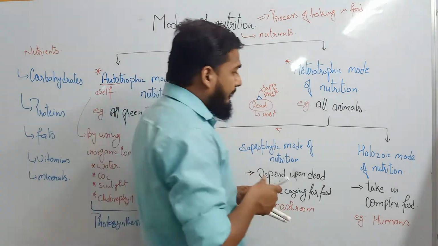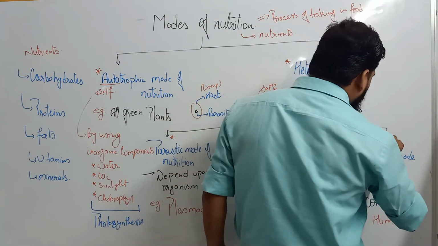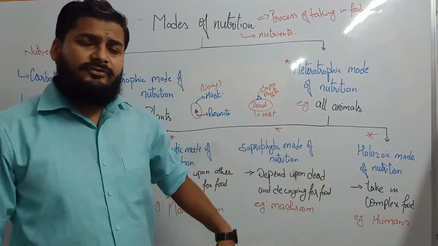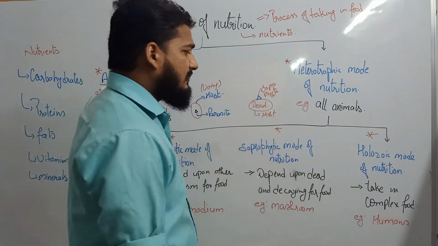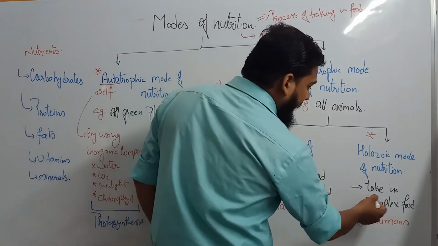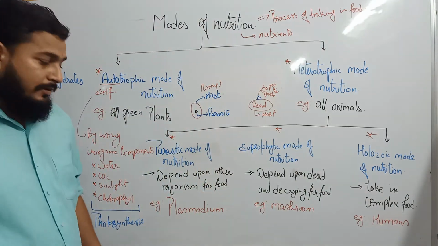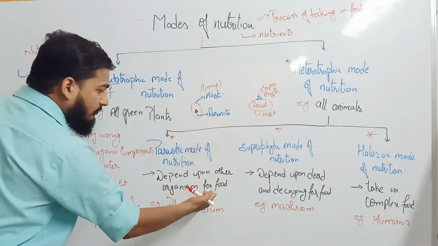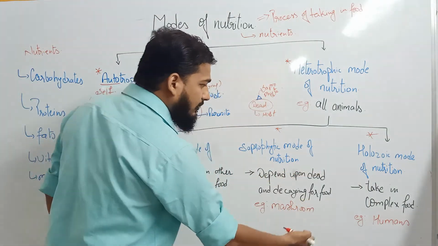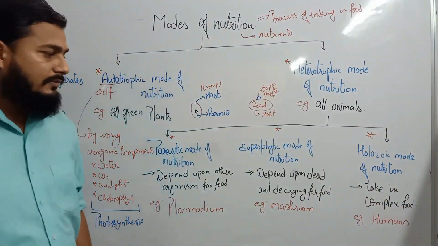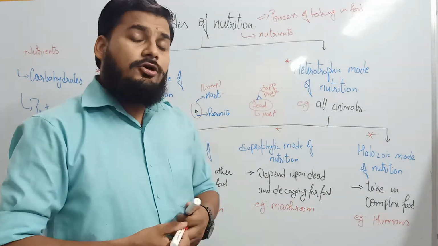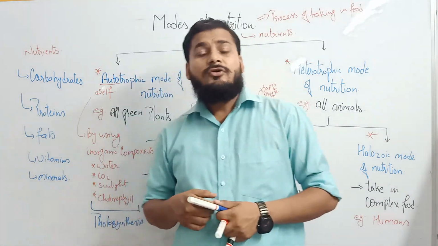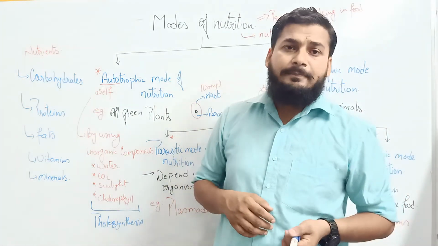Then the third type is the holozoic mode of nutrition. The key word is they take in complex food. Please remember these keywords written in black: depends upon other organism for food, depend upon dead and decaying organism for food, and take in complex food. Complex food means the food which contains more than one type of nutrients.